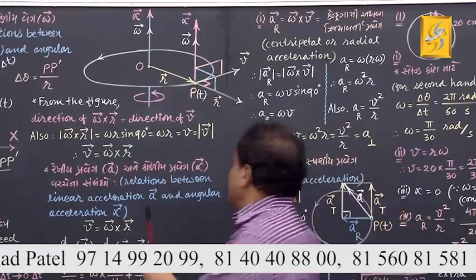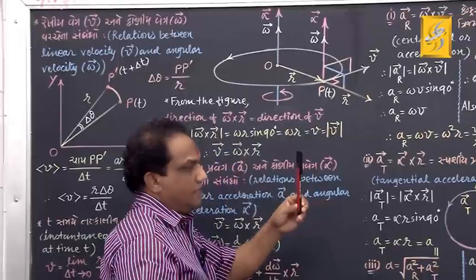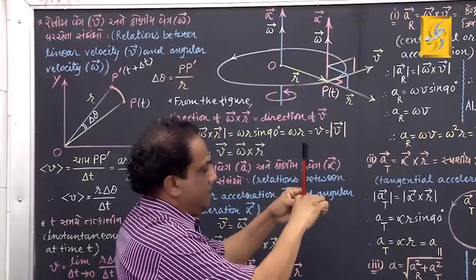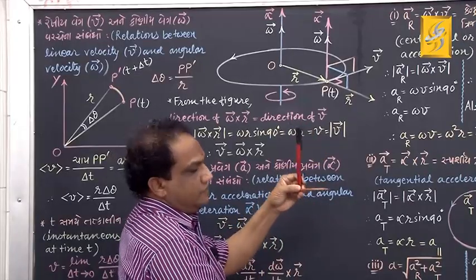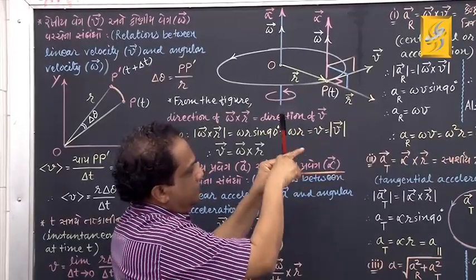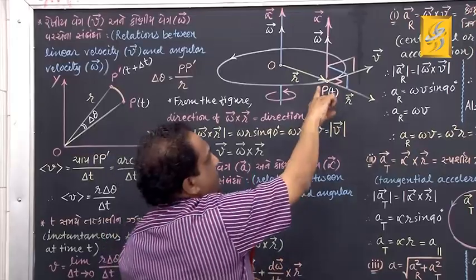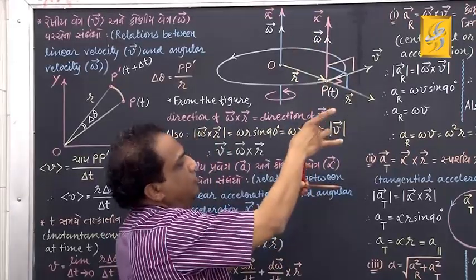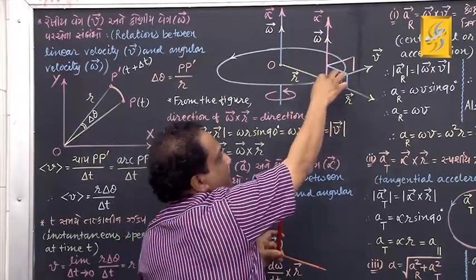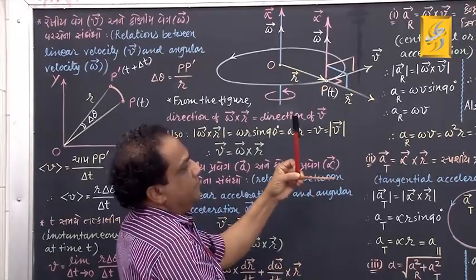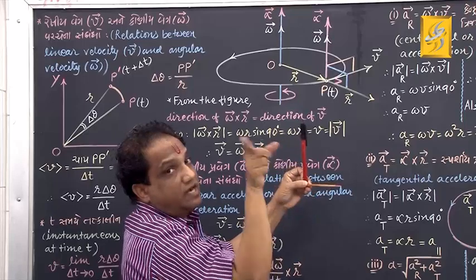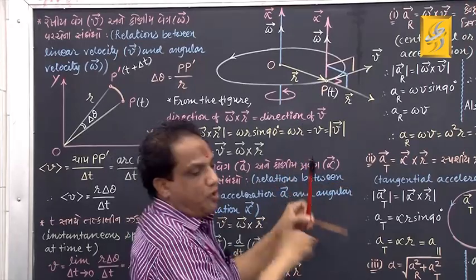Look, take this as vector omega, correct? Take this as vector r. So this is vector omega, this is vector r. They are at right angles. This angle is 90 degrees. This is vector omega, which I am holding here this way, and this is vector r. Their tails are superposing at the same point.